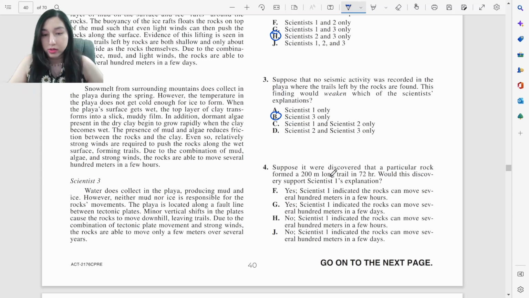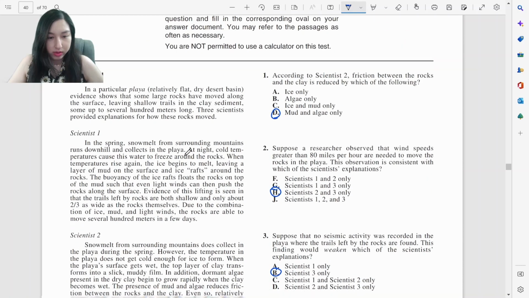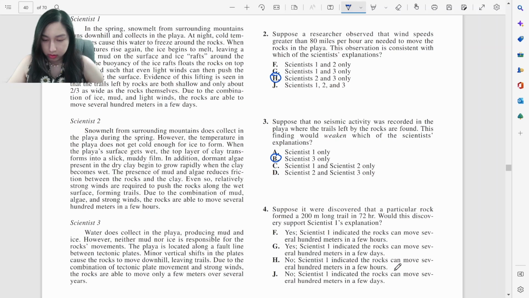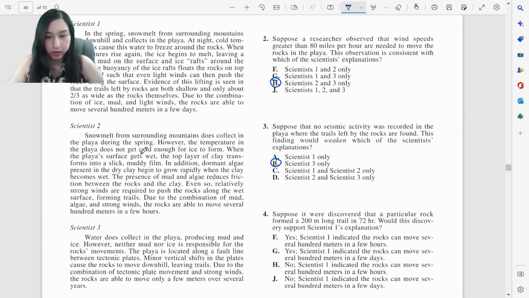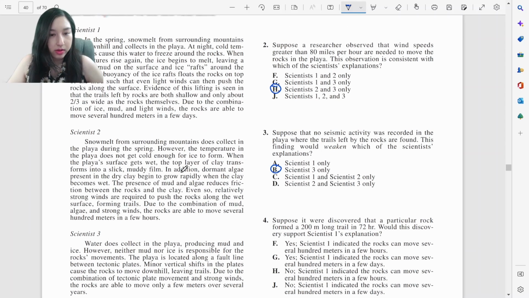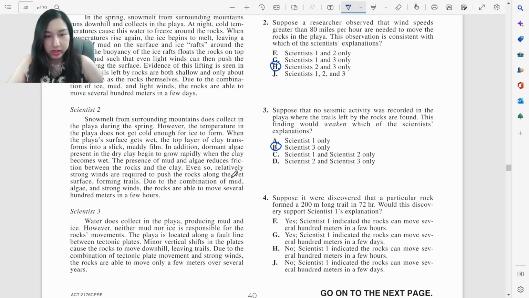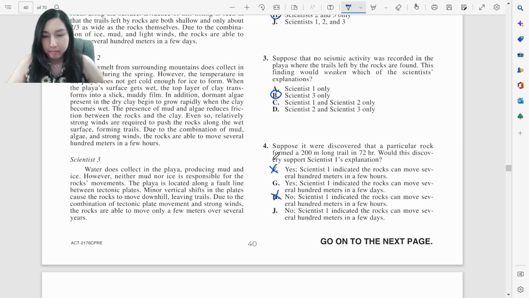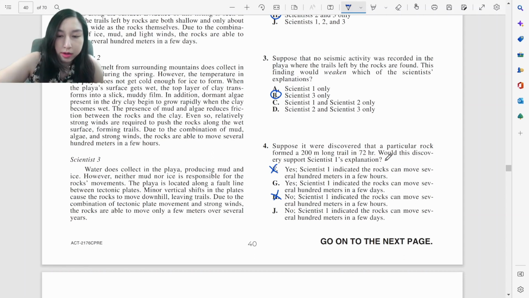A particular rock formed a 200-meter long trail in 72 hours. Would this discovery support Scientist 1's explanation? What is his explanation anyway? Okay, the rocks can move several hundred meters. What is the few hours versus few days? So this says a few days, so we're going to strike out anything that says a few hours. A particular rock formed a trail in 72 hours, and 72 hours would be about three days. So yes, it's going to be true.